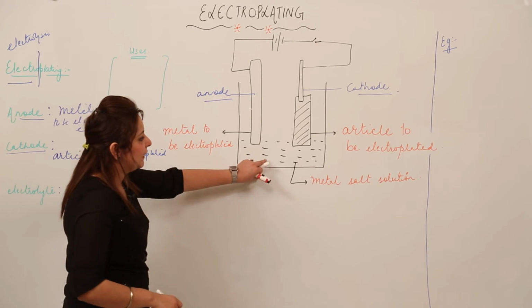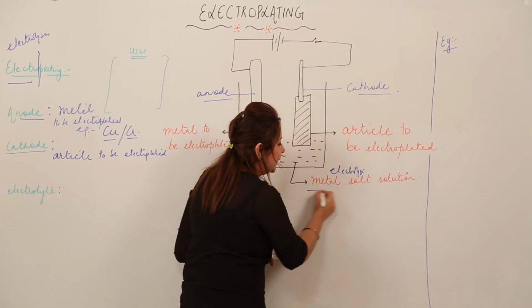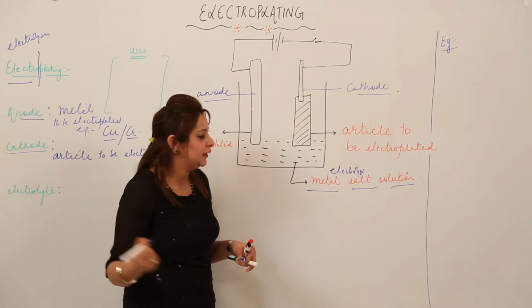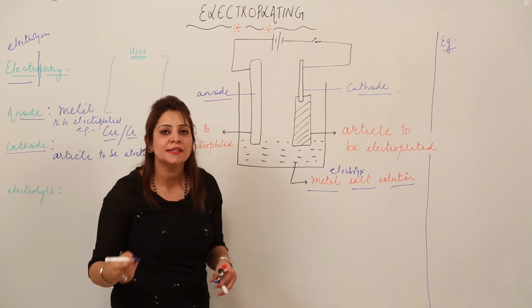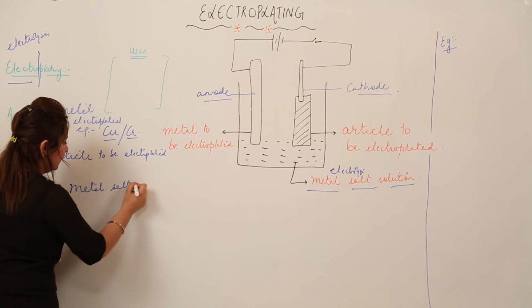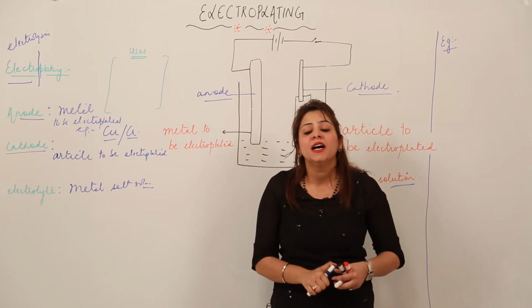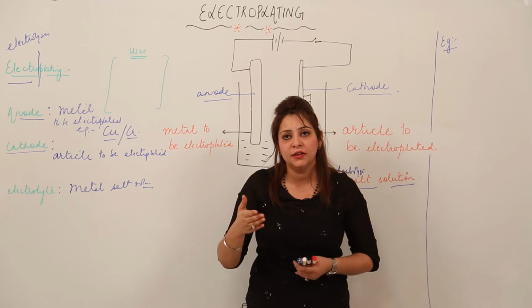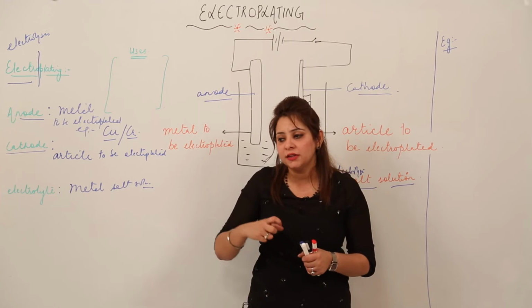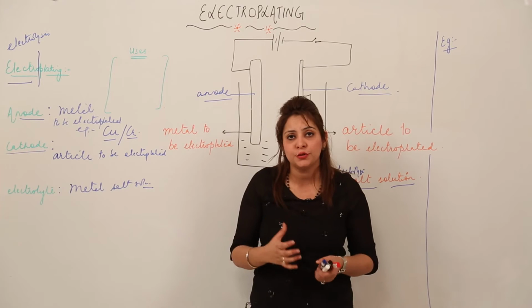Now electrolyte, right? So electrolyte will be the metal salt solution. That means the metal which we want to make the coating on the other article, that metal salt solution can act as an electrolyte. So suppose I am just writing here metal salt solution. Now we will be taking anode, cathode and the electrolyte, as I am considering the example of the iron article. So I am writing what, in case we want to electroplate iron with copper, what anode, what cathode and what electrolyte we will wish to take.